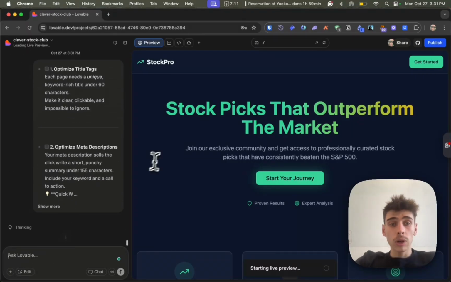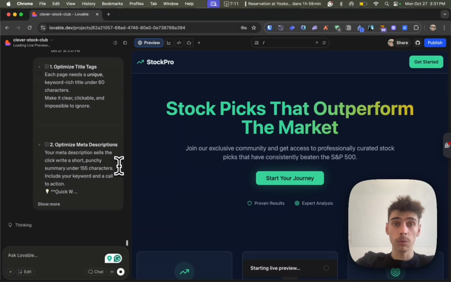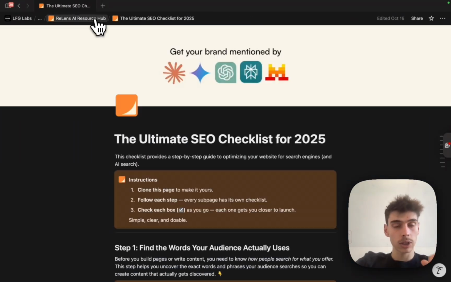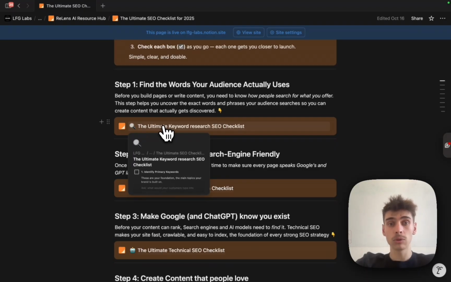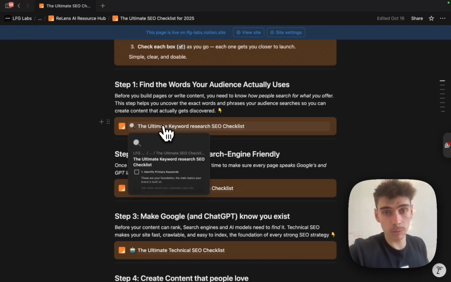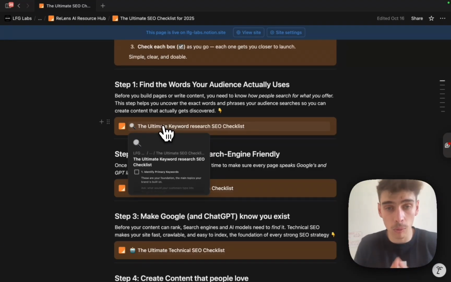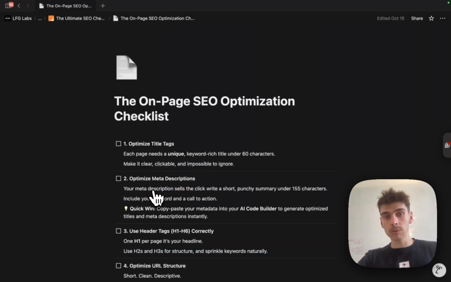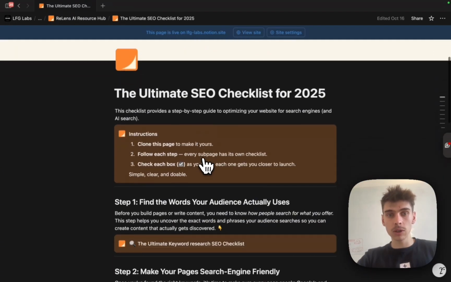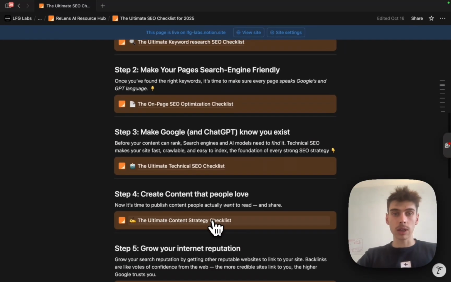If you want to do the same using Lovable and all the AI tools out there, go to the description to get the SEO checklist. On this checklist, you'll have all the steps you can use to make your website and your AI app better in search engine optimization. It will permit your app to actually be first on Google, ChatGPT mentions, everywhere people can search for your app. So that's very important. It's only one of the steps here, step 2, which is on-page optimization. But then we can work on all the other steps later, right?